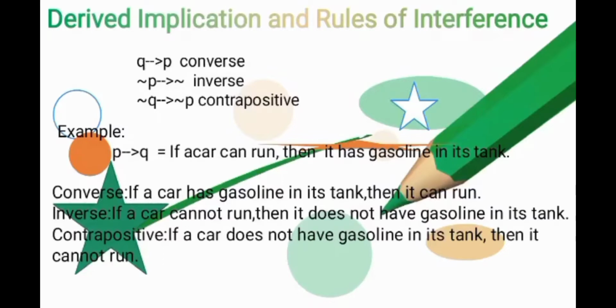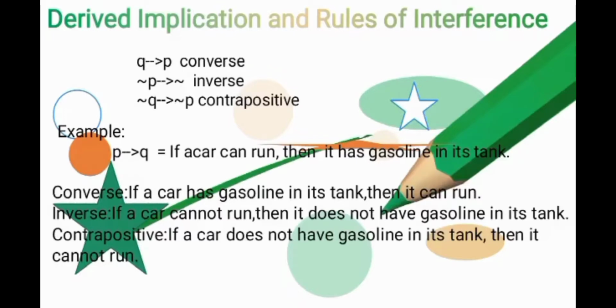Derived implication rules of inference. P arrow Q is the conditional. Q arrow P is the converse. Not P arrow not Q is the inverse. Not Q arrow not P is the contrapositive. For example, P arrow Q: if a car can run, then it has gasoline in its tank. The converse: if a car has gasoline in its tank, then it can run. So the last sentence of P arrow Q becomes the first sentence of the converse. Then "it can run," the first sentence of P arrow Q, becomes the last sentence. So the converse is reversed.